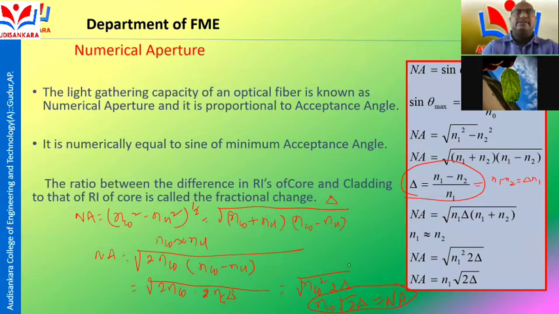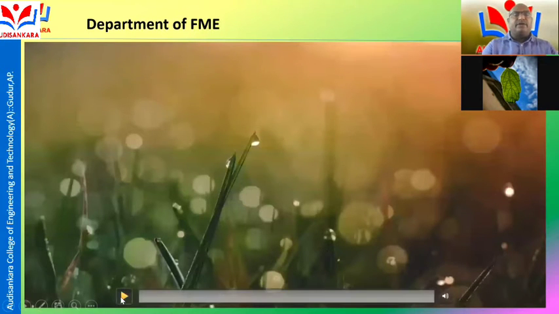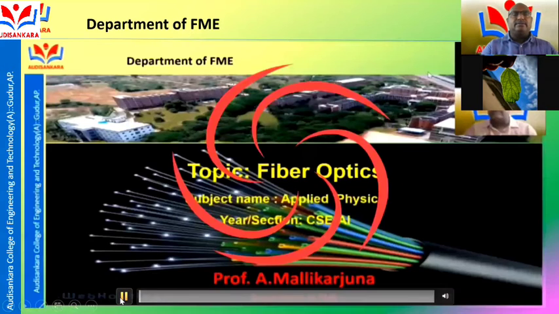So my dear students, the numerical aperture is the total light gathering capacity of an optical fiber. Another one is a video presentation on the optical fiber.